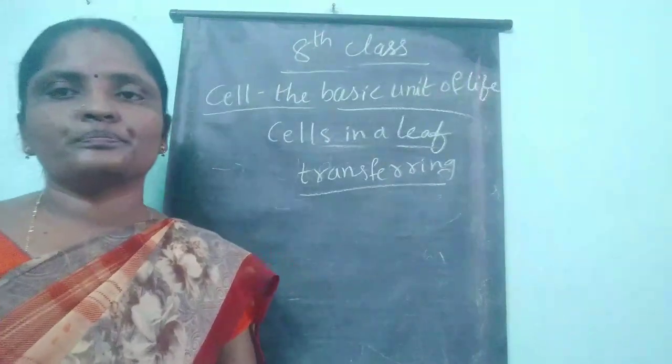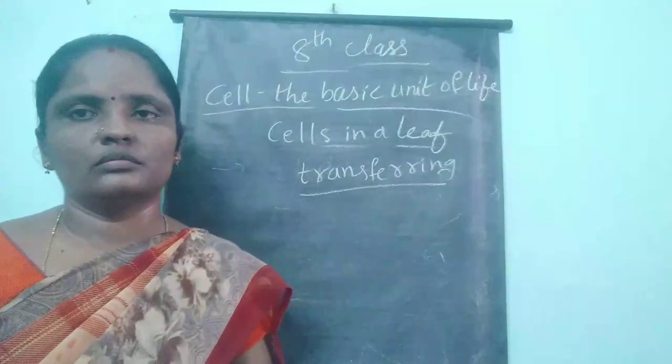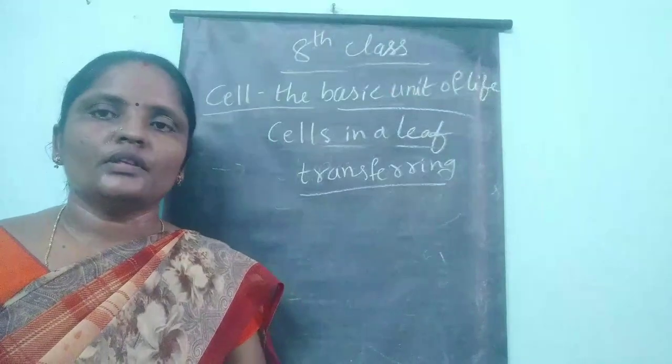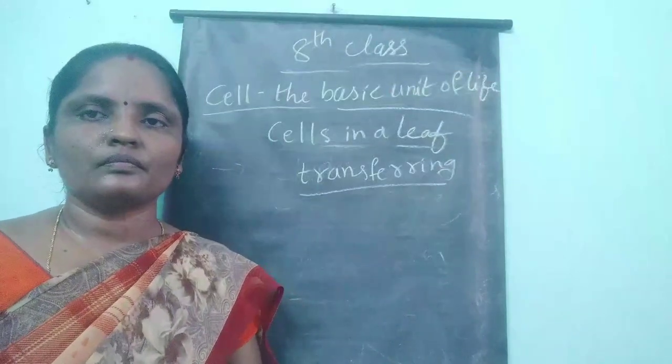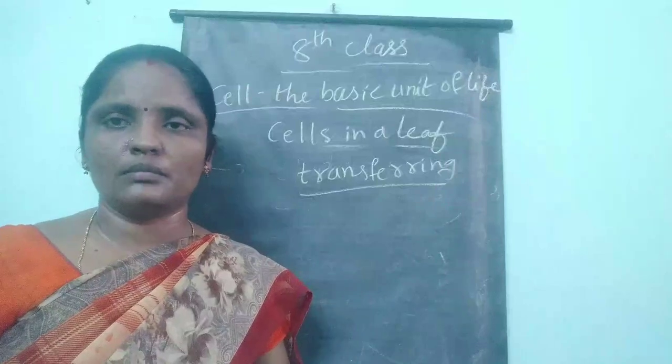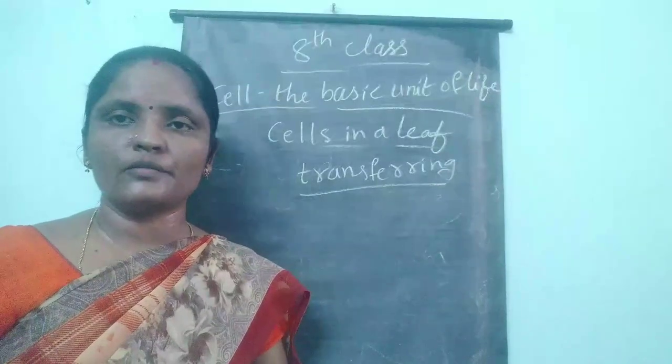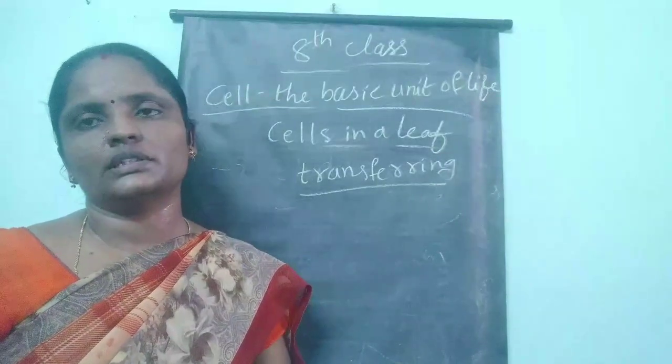So here you have to know the answer to one question. Does the size of an organism depend on the number of cells or the size of the cells?